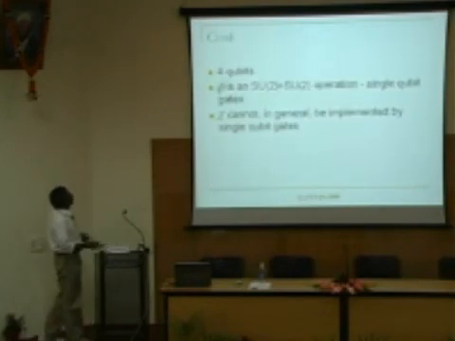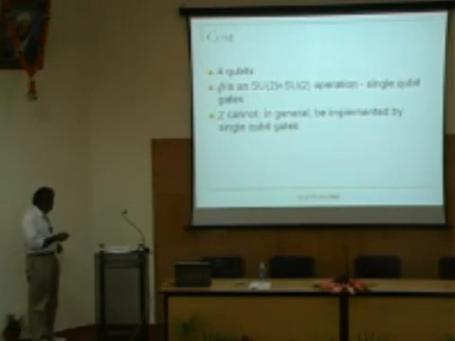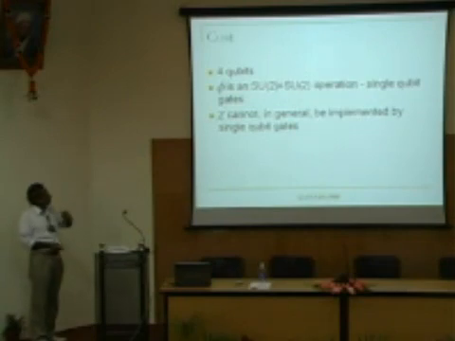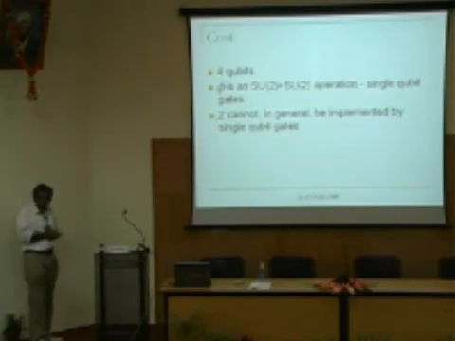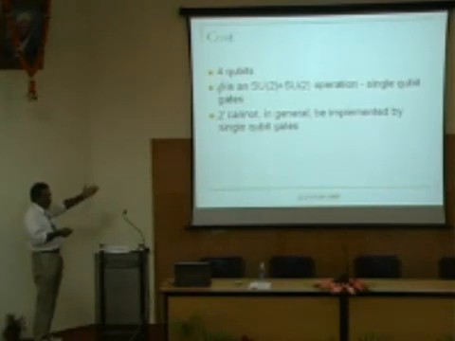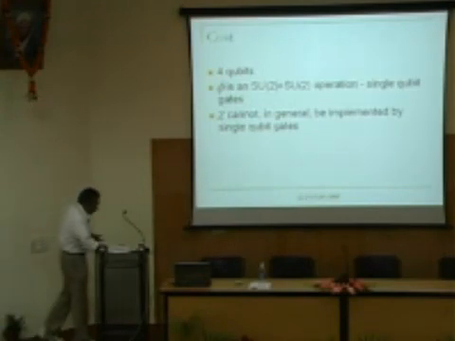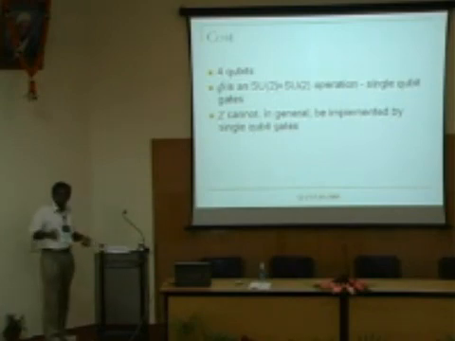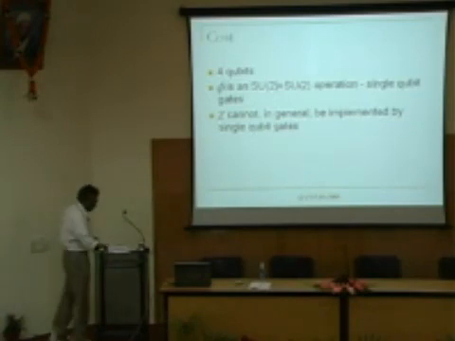Okay. So what we have said is summarized in this particular slide. We started with 4 qubits. Is that okay? 2 at the top and 2 at the bottom. Now we performed a simple SU2 cross SU2 operation on the bottom 2 fellows, which is costing us very little because it's a single qubit gate. Chi cannot in general be implemented by single qubit gates. You need, because they are entangled, single qubit plus 2 qubit gates. You need the CNOT gates or whatever. But then you are able to isolate a set of 4 functions out of 16 or whatever. Okay, that is the advantage that you have.